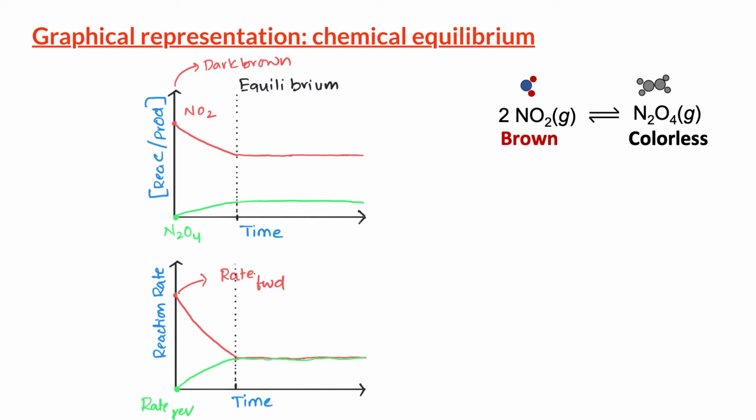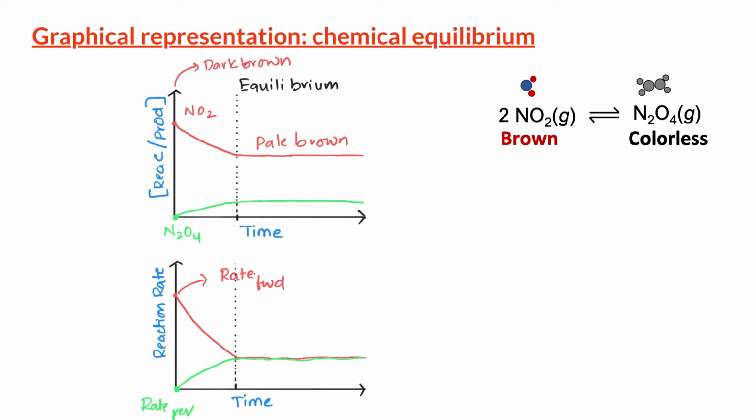Once the reaction has reached equilibrium, the concentration of NO2 and N2O4 remain constant over time. Therefore, on a macroscopic level, the reaction mixture looks pale brown color and the intensity of this brown color remains constant over time after the reaction has reached equilibrium.